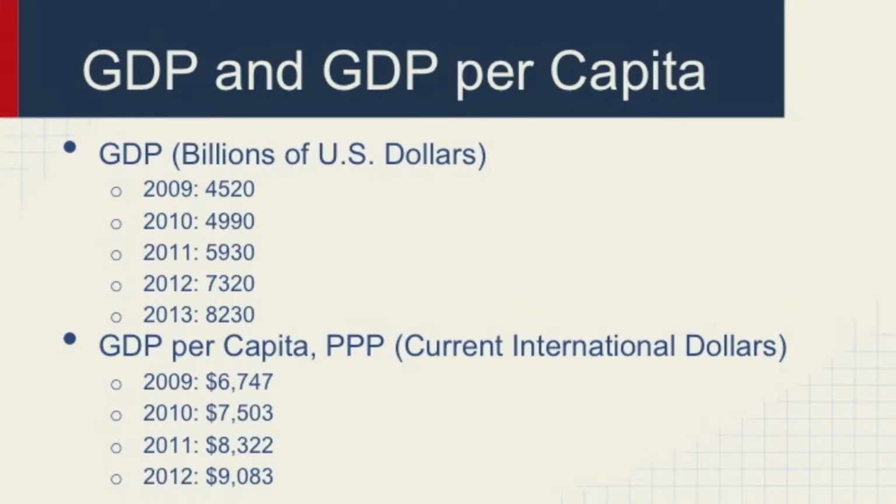China's GDP and GDP per capita have been increasing over recent years. In 2009, the GDP was 4,520 billion US dollars, and this has almost doubled in 2013 to a GDP of 8,230 billion. The GDP per capita, which is measured in PPP, has also been increasing. In 2009, the GDP per capita was 6,747, and in 2012 it increased to 9,083.